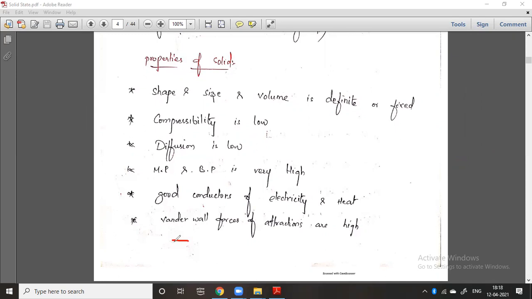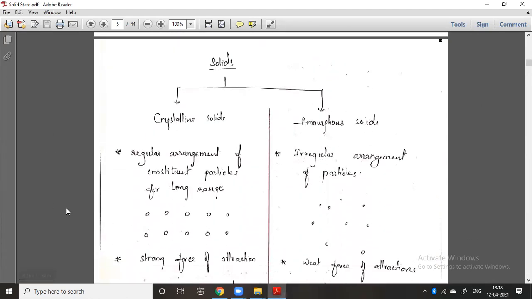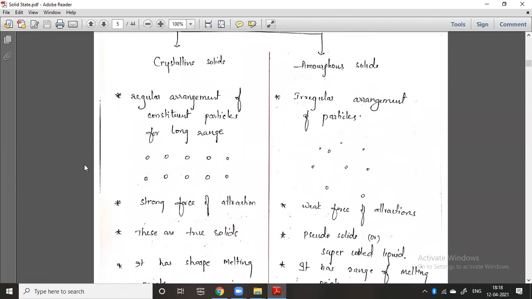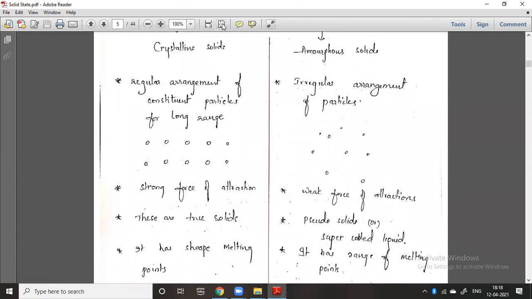They are good conductors of heat and electricity, and the van der Waals forces of attraction are very, very high. Generally these are the properties of a solid. And then we will discuss the classification of solids. There are two types of solids, and they are very, very important.